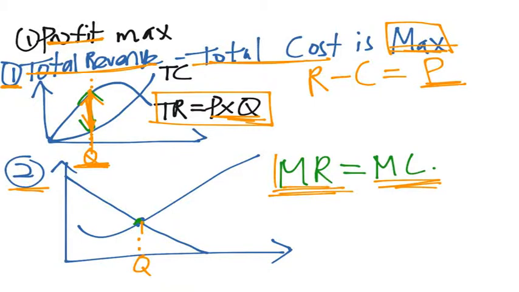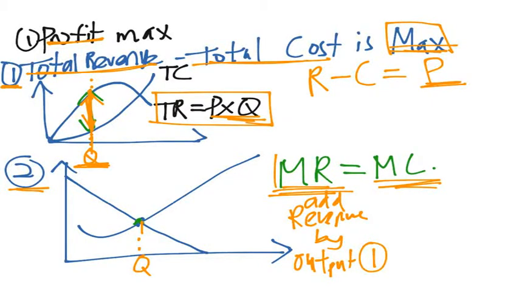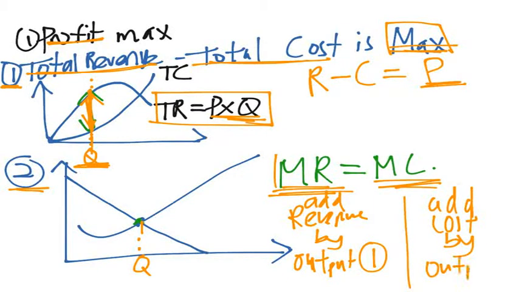Marginal revenue is the additional revenue that you earn by increasing your output by one. Marginal cost is the additional cost that you incur by increasing your output by one.